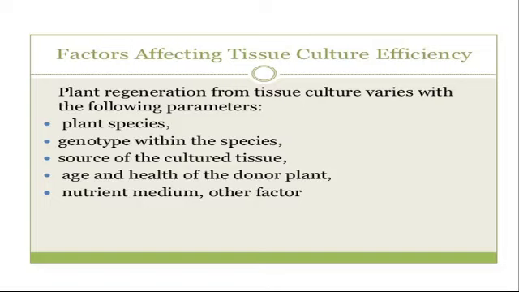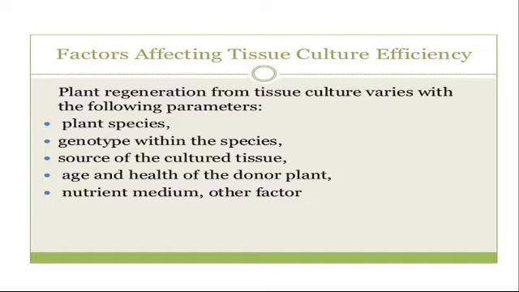In that, first one is plant species. Plant species means the choice of explant, or choice of explant material, which can have an important effect on the success of tissue culture. The explant is a fragment of tissue, a fragment of multicells. So the success of culture will depend on the part of the plant from which these fragments are obtained,